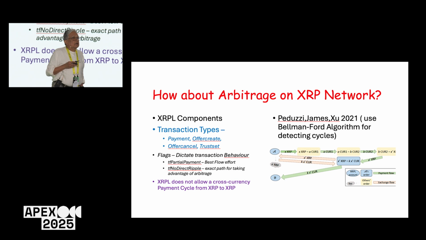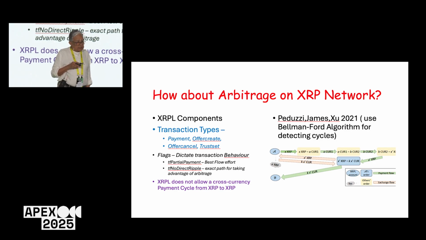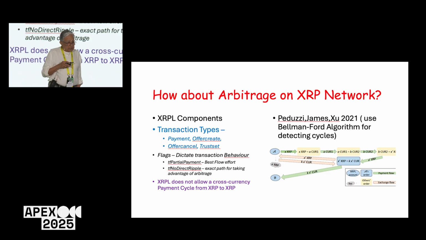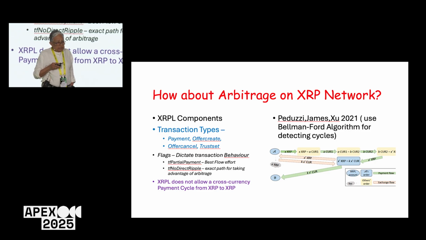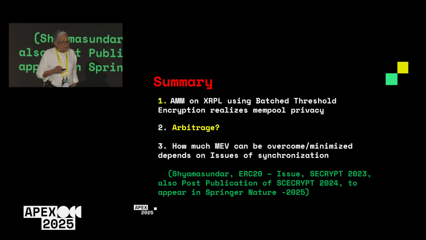This is a well-known concept in XRPL components, because you have various transaction types like payment, offer create, offer cancel, trust set, and there are many flags, and XRPL does not allow a cross-currency payment cycle from XRP to XRP itself. Now here, you can show that using the Bellman-Ford algorithm for detecting cycles, you can find out if there is a negative cycle, and you can see that there is an arbitrage opportunity.